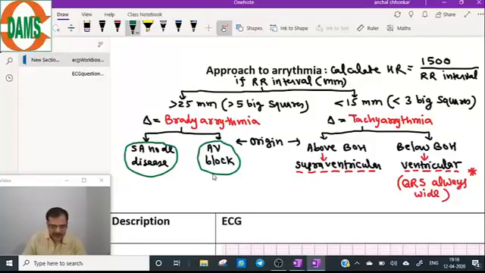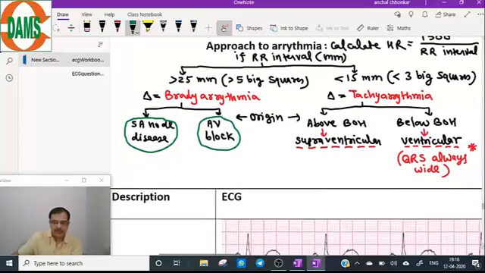QRS wide means it has RBBB. One of the causes of wide QRS is RBBB. If you recall your earlier notes, there are many causes of wide QRS complex. Now, coming to the first, SA node disease, we will make a table of the arrhythmia section. So, come to the table.